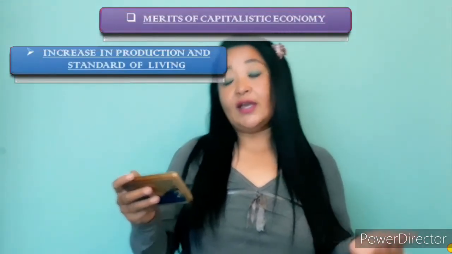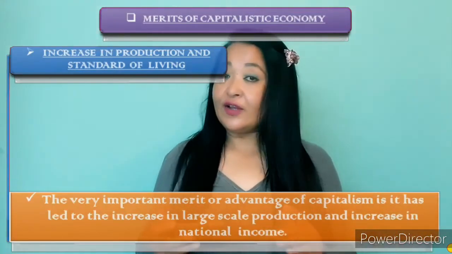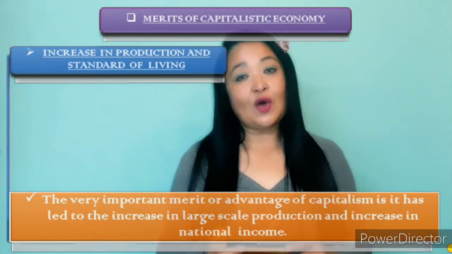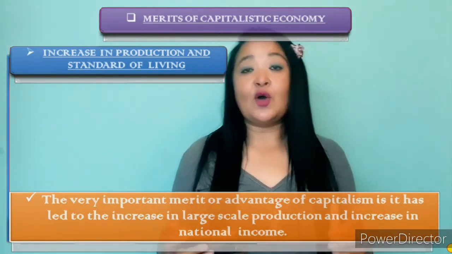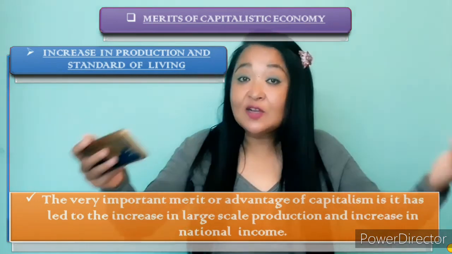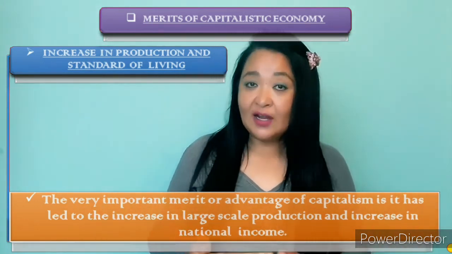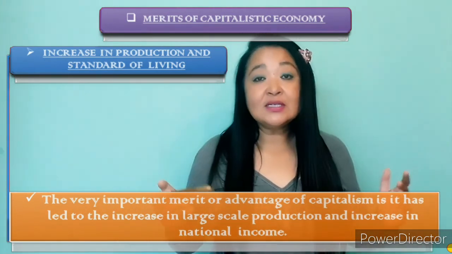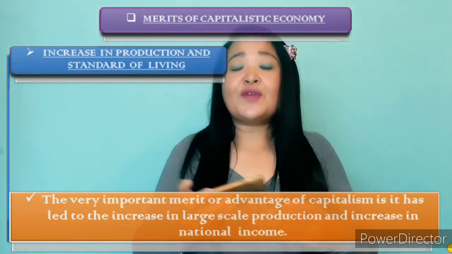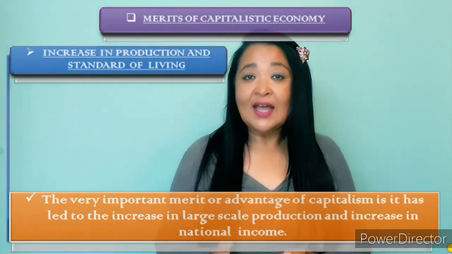The next and the last merit of capitalistic economy is increase in production and standard of living. Now what is it? The very important merit or advantage of capitalistic economy is that it has led to an increase in large scale production and also an increase in the national income of the country. Capitalistic economy has greatly helped in the modernization of underdeveloped nations like India.